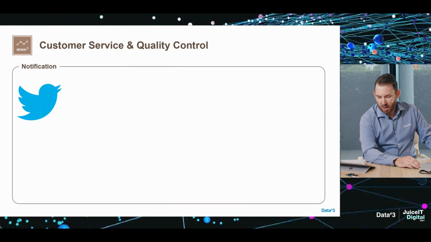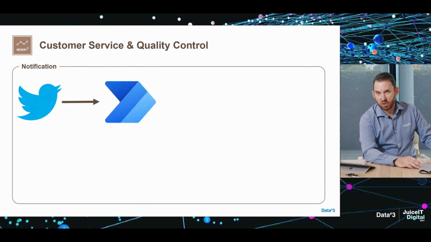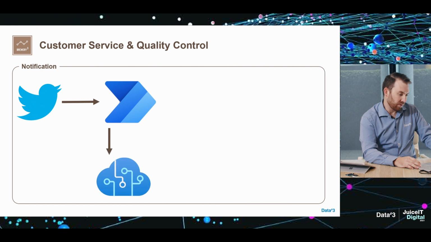First, we have the tweet captured by Microsoft Power Automate. In this case, we're searching for all the tweets coming into Brewery 3's Twitter account. We send that tweet and text information to Azure Cognitive Services API, where we do sentiment scoring analysis. It gives us a feedback around whether it's positive, which is a 1, or negative, which is 0, or somewhere